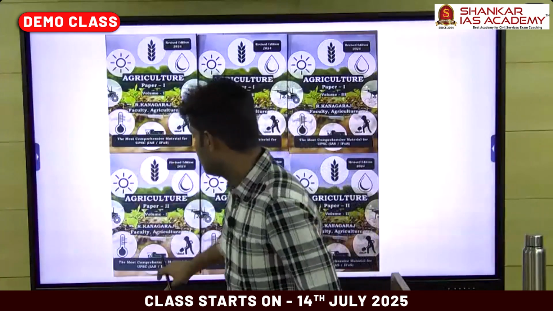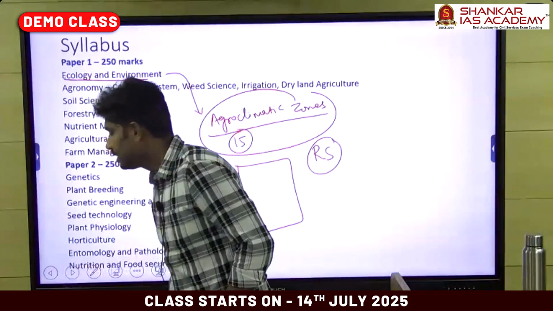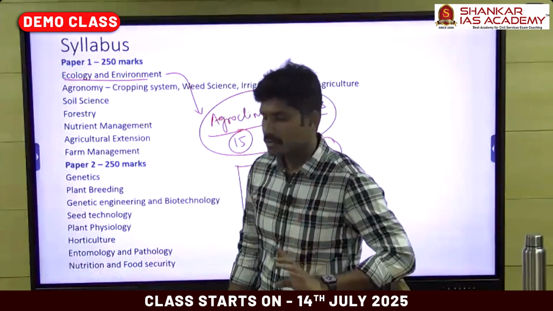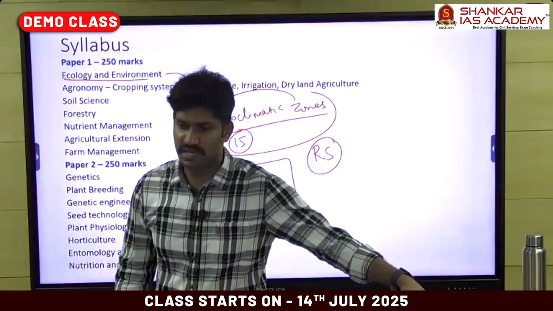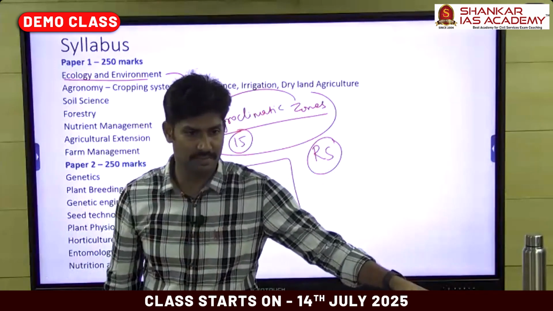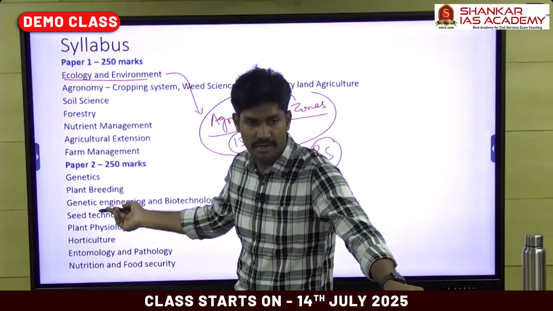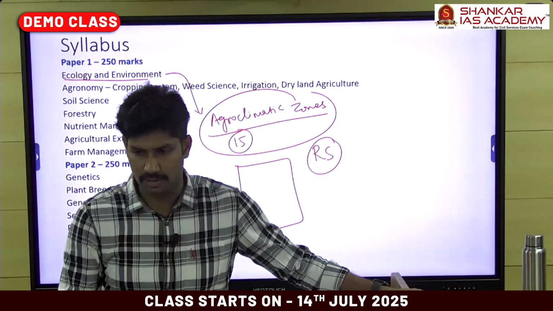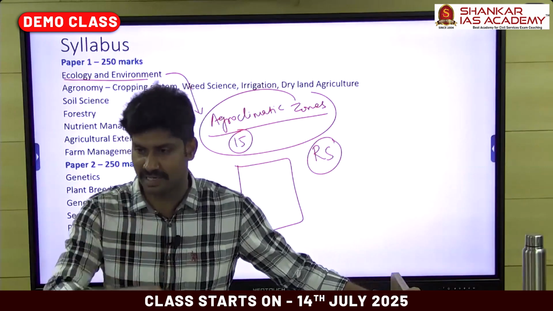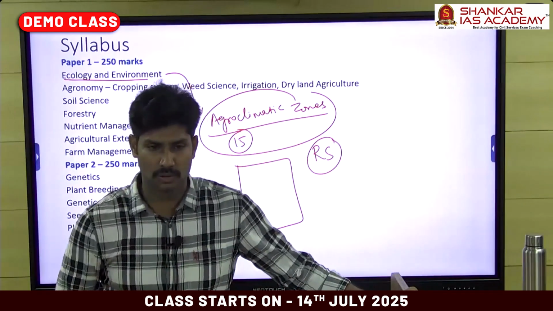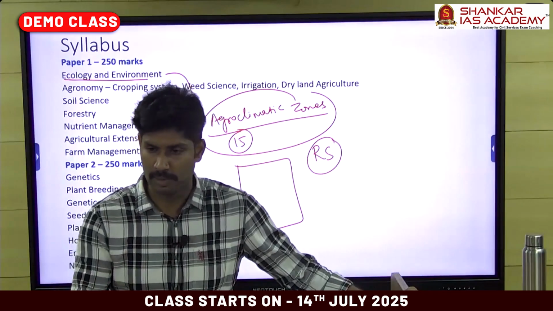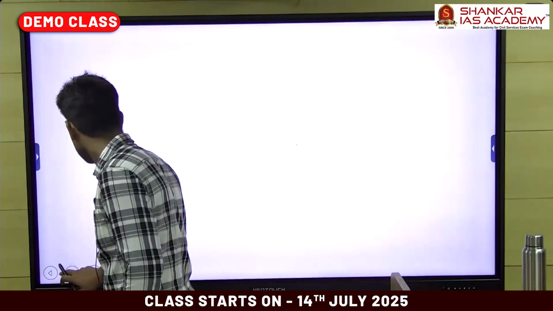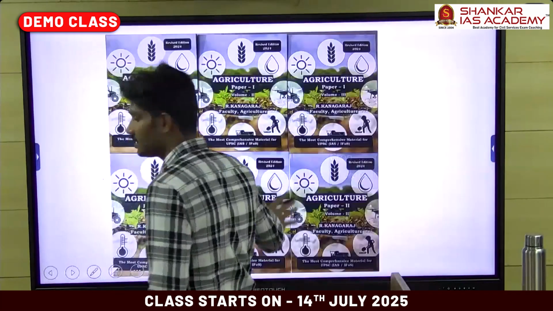In our agri optional, for the entire syllabus, we need to refer one reference book for every subject. You have to buy nearly 10 books, minimum 10 books, to cover the entire syllabus. For genetics we have a separate book, plant breeding also has a separate book. Apart from that, we have to refer to the internet also, and an important internet source is the Agritech portal developed by TNAU. That's also very important, right? But you don't need to worry about that. These 6 books will cover the entire syllabus.